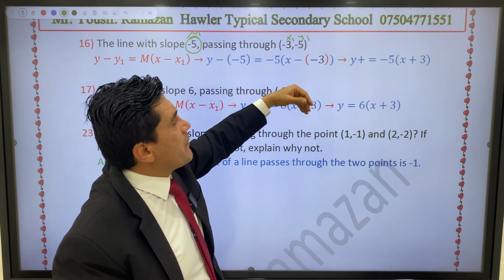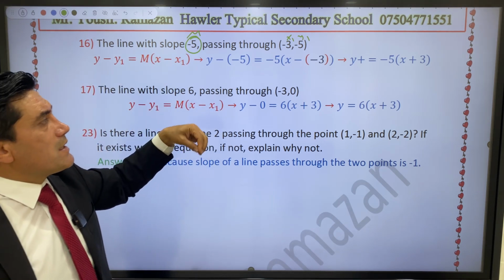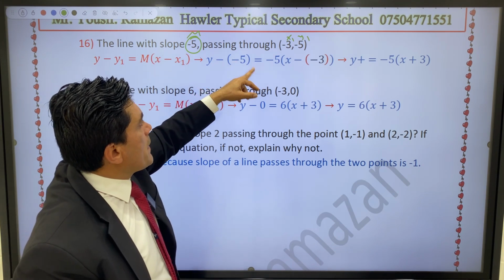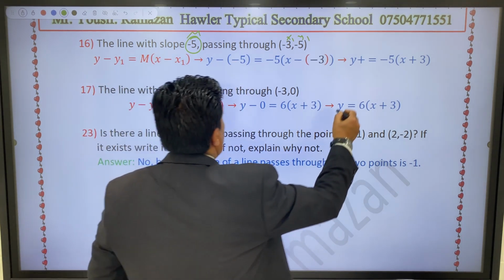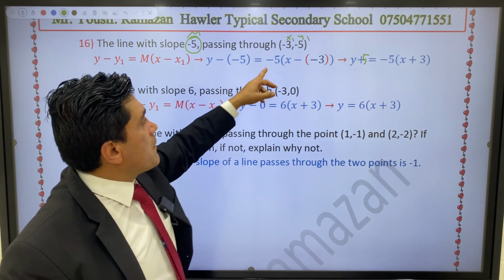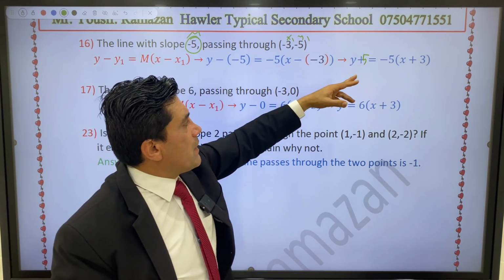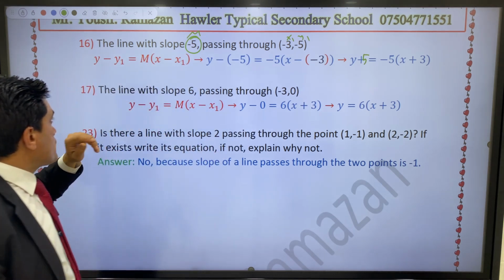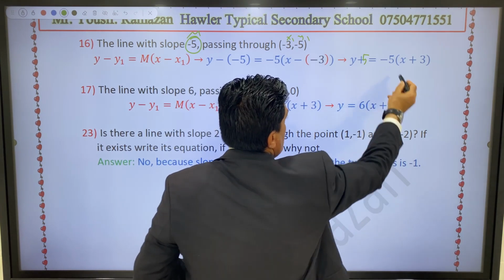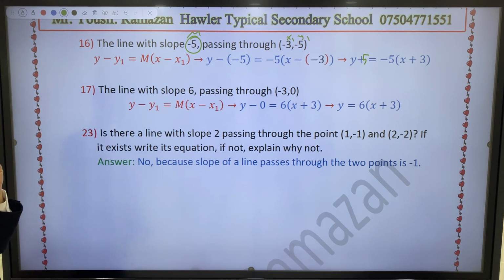x minus negative 3. The negative 3 should be right inside the bracket. Now negative negative is positive, so y plus 5, and x plus 3. So your equation is y plus 5 equals negative 5 bracket x plus 3. It is the equation in slope-point form.